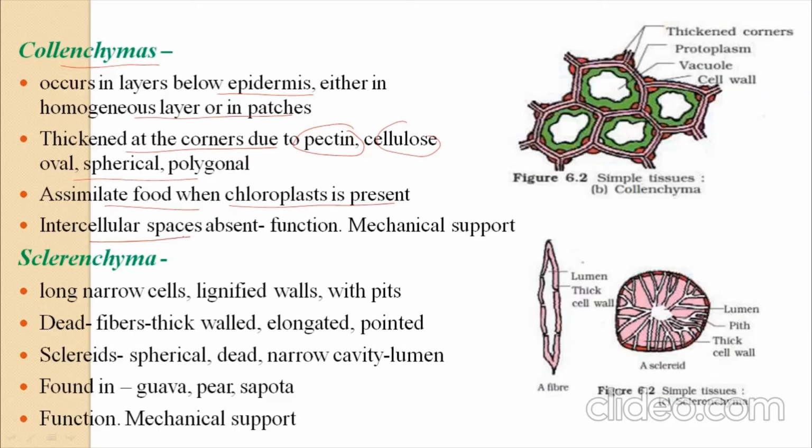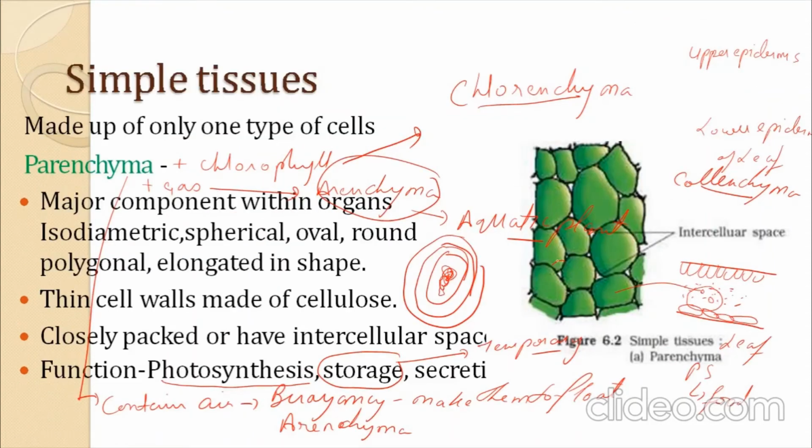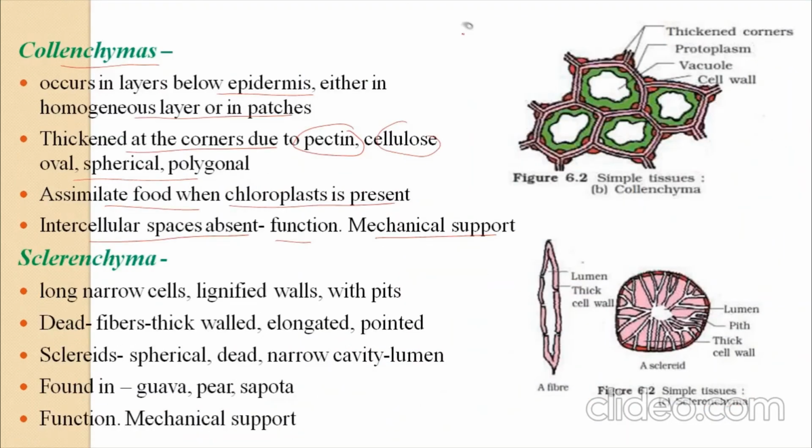So what actually is a collenchyma? There is nothing too much difference between collenchyma and parenchyma. There is a few difference. One is this: when we look at the structure of collenchyma, look, there are some intercellular spaces present. These are the intercellular spaces. If these intercellular spaces are filled with pectin, like this, suppose this is one of the collenchyma cell. Here it is. Now you find this is another cell, an oval shaped cell.